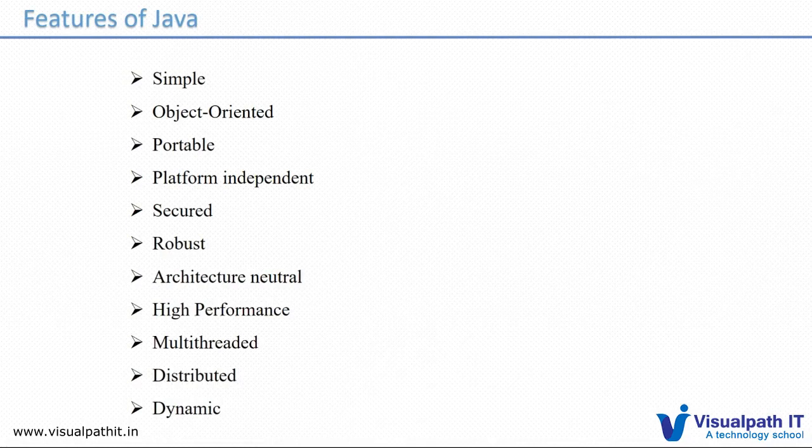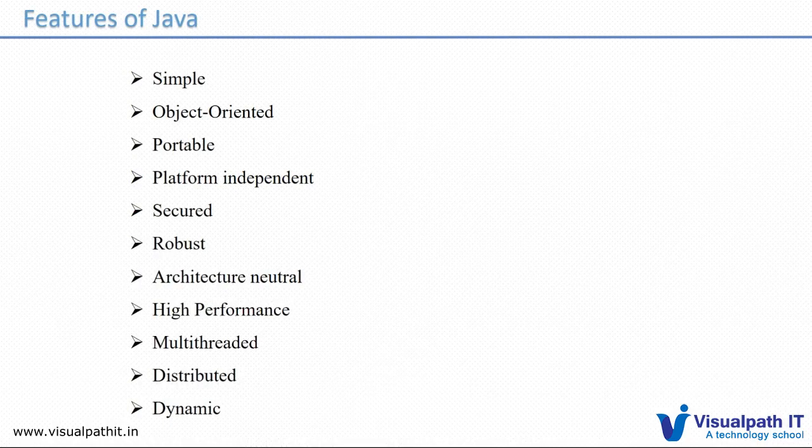And it is secure. As we discussed, Java runs on the Java virtual machine, so it is secure. It will not directly impact the OS. It is robust. Robust means its memory management is very powerful. Allocation and deallocation are taken care of by Java itself. We don't need to particularly care about it.